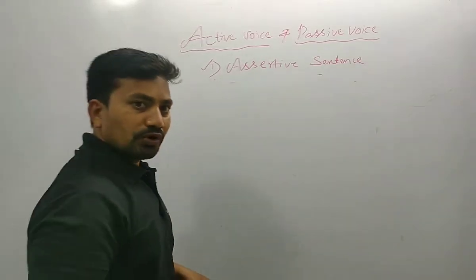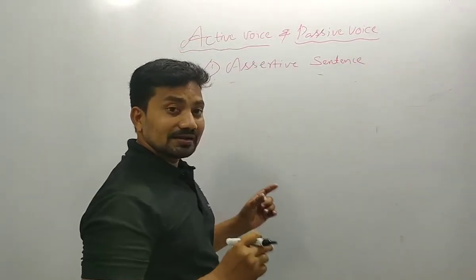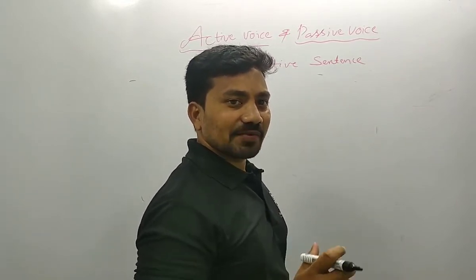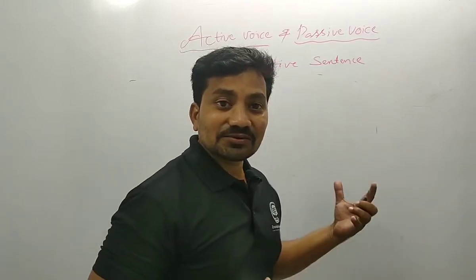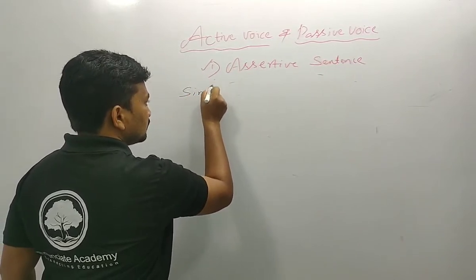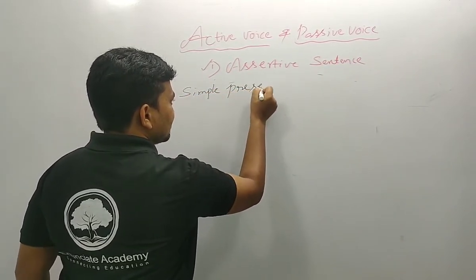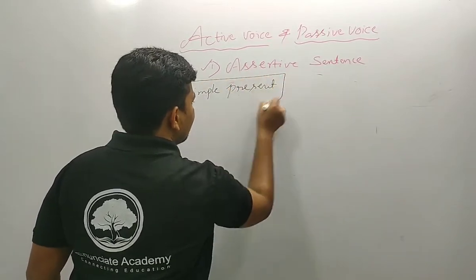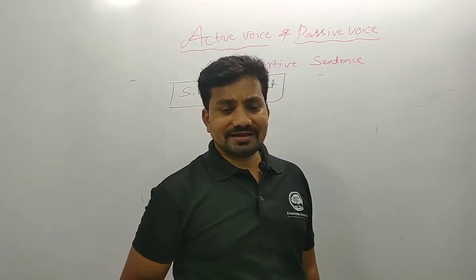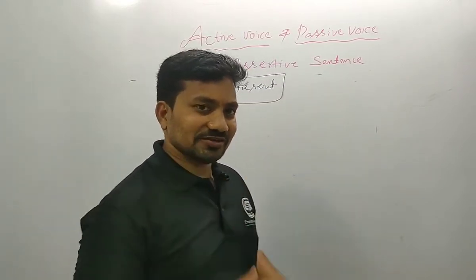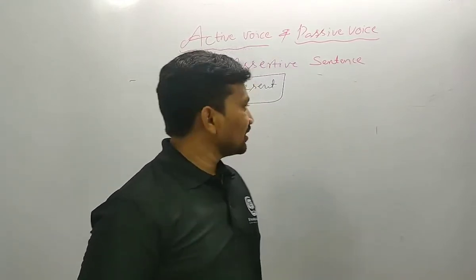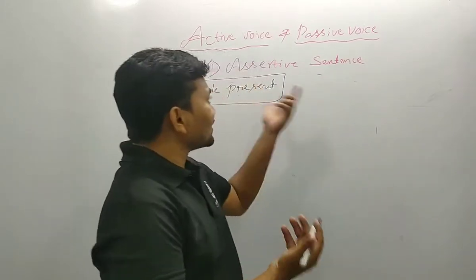Now we will discuss first of all the simple present. How the simple present assertive sentence or statement can be converted from active to passive. Let me know. Simple present. Then understand simple present: it's the statement of the general action, regular action and universal action and the daily habitual actions. How do we convert these sentences from active to passive.